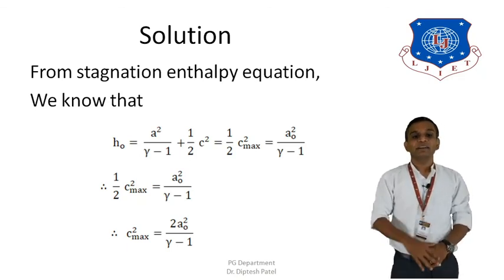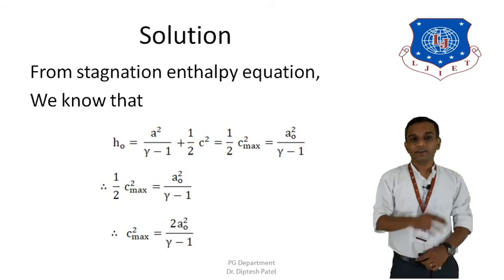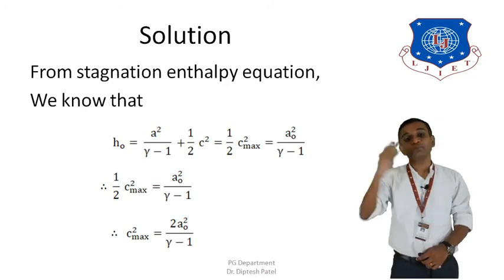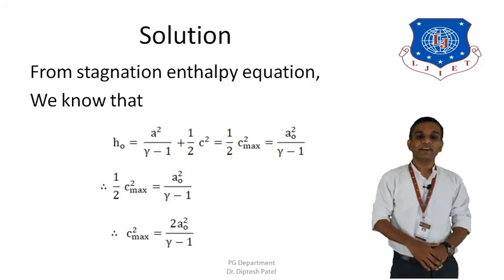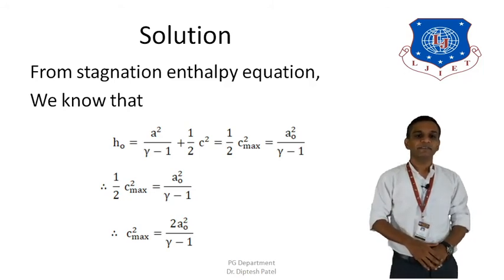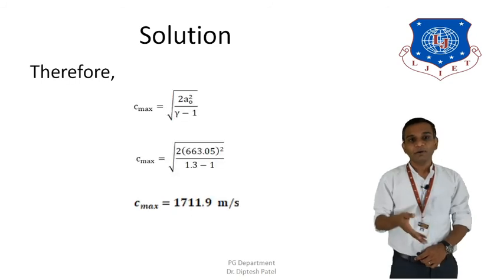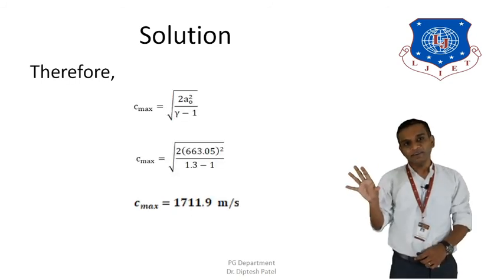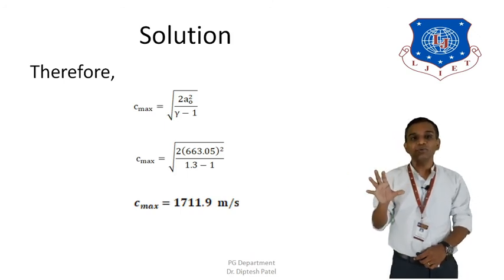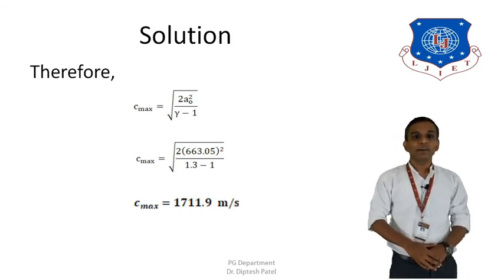And therefore C max square is equal to, taking 1 divided by 2 to the other side, 2 AO square divided by gamma minus 1. Now to calculate the C max, we take the root of the other side. So C max is equal to under root of 2 AO square divided by gamma minus 1.